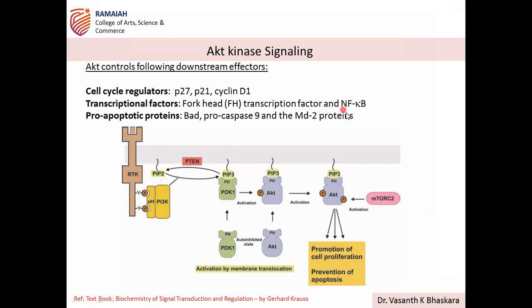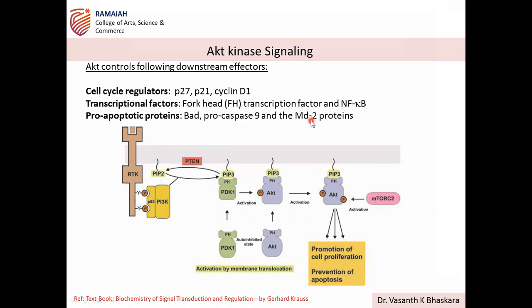So p53 is one of the important ones, known as the guardian of the genome. It's a tumor suppressor protein in the cell. Then pro-apoptotic proteins like BAD, procaspase 9, and MDM2 proteins. These are all cell cycle checkpoint proteins.